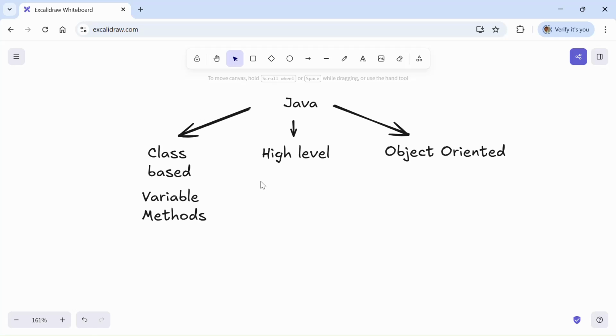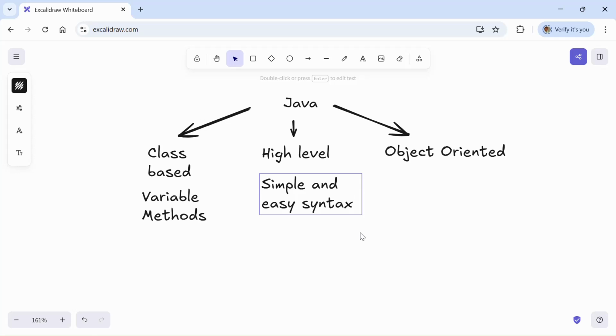In a high-level programming language, say a delivery boy wants to deliver the food. Instead of giving step by step directions, we can simply say come to road number 1, flat number 10, first floor. This is very easy to understand for the delivery person. A high-level programming language works the same way. It uses easy, simple syntax that humans can read, write, understand, and execute very easily.